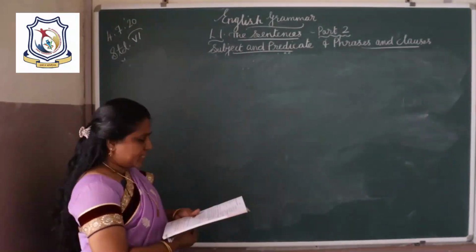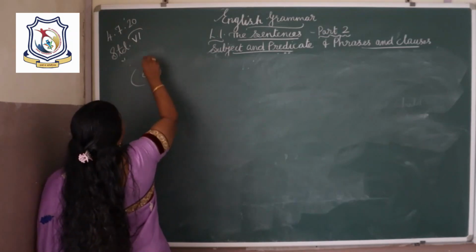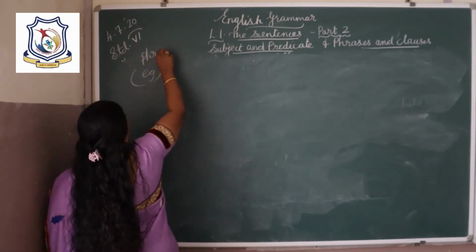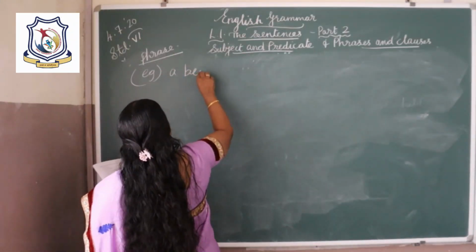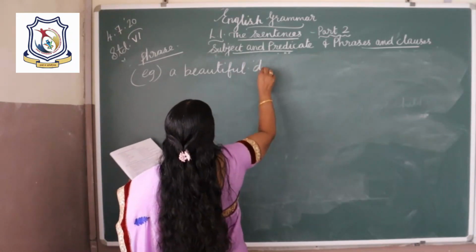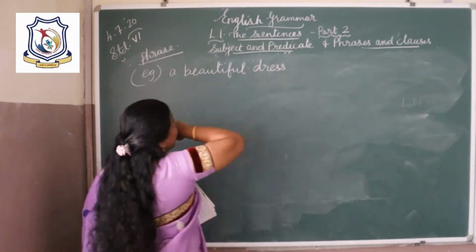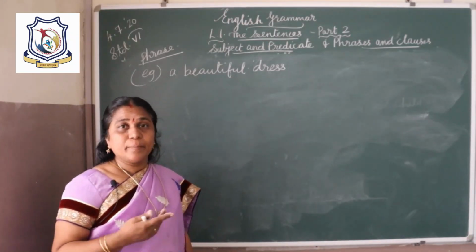What is a phrase? Here, example, phrase: a beautiful dress. Do these group of words make any complete sense?